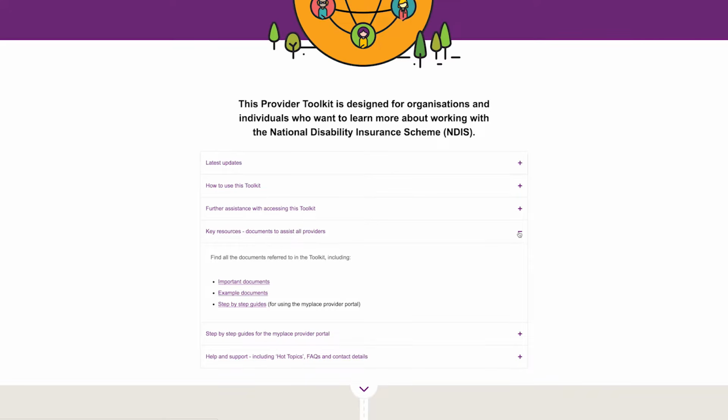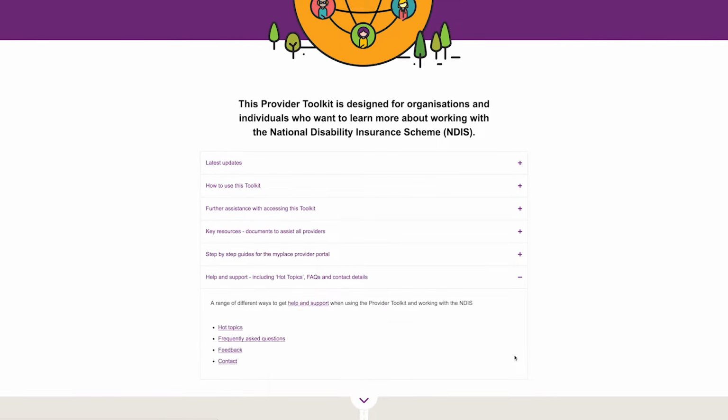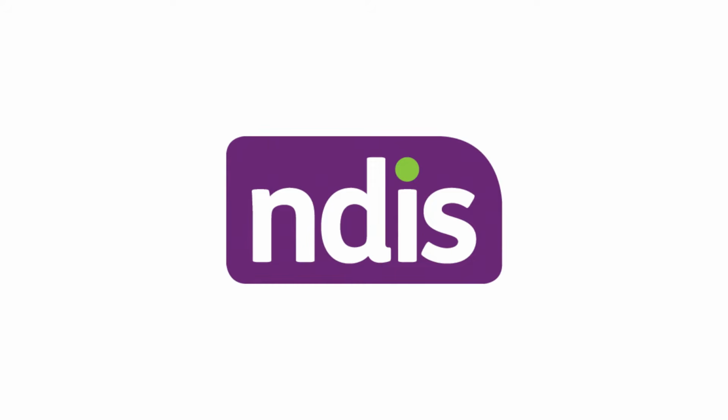Remember that you can refer to the Key Resources and Help and Support sections for more information at any time. Wherever you are in the provider pathway, we hope this toolkit helps you understand the NDIS better and what you have to do to make it a success.